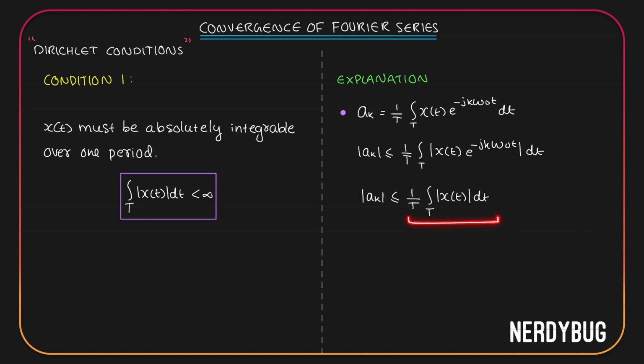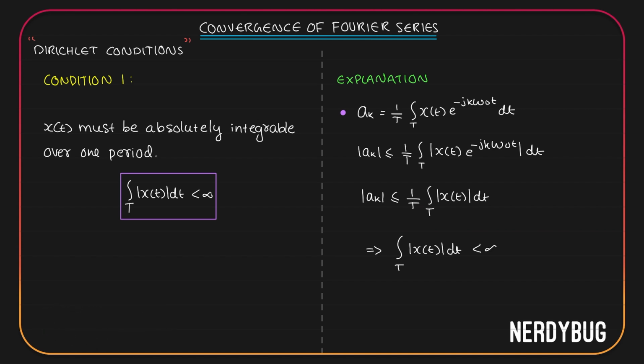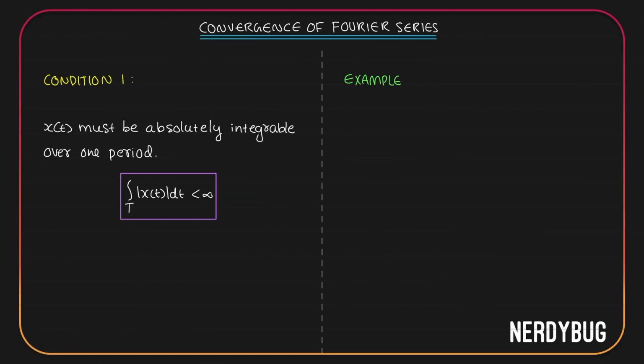Now if this is finite, then this will also be finite. So to get finite coefficients for all values of k, the condition is that this integral should be finite, or the integral over a time period of magnitude of x of t dt should be less than infinity, or finite. Let us now see an example of a signal that violates this condition.